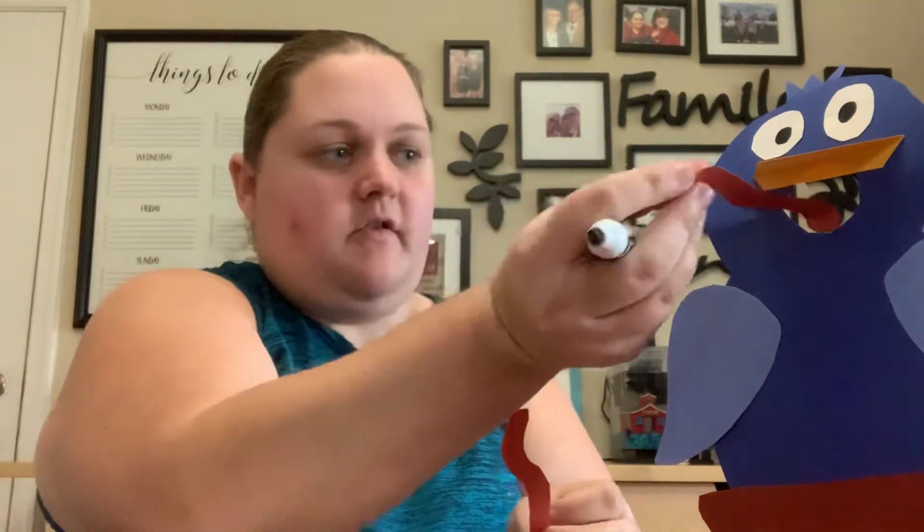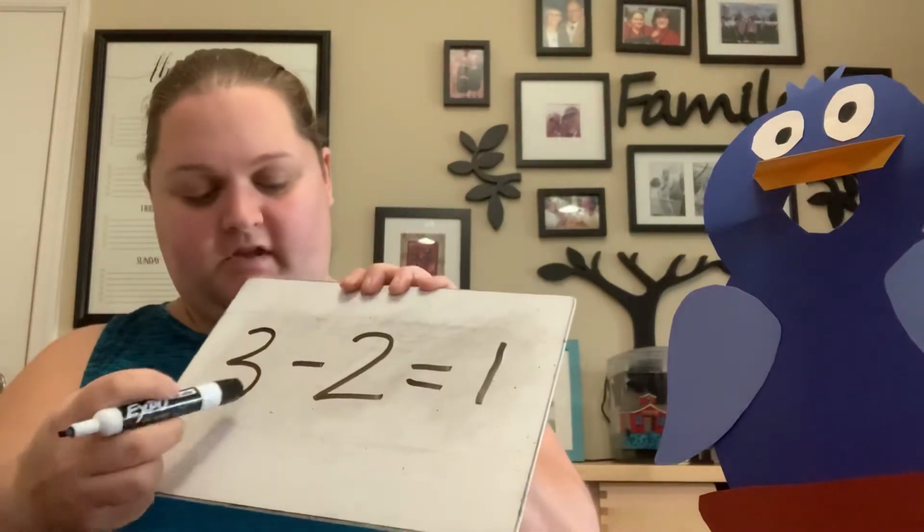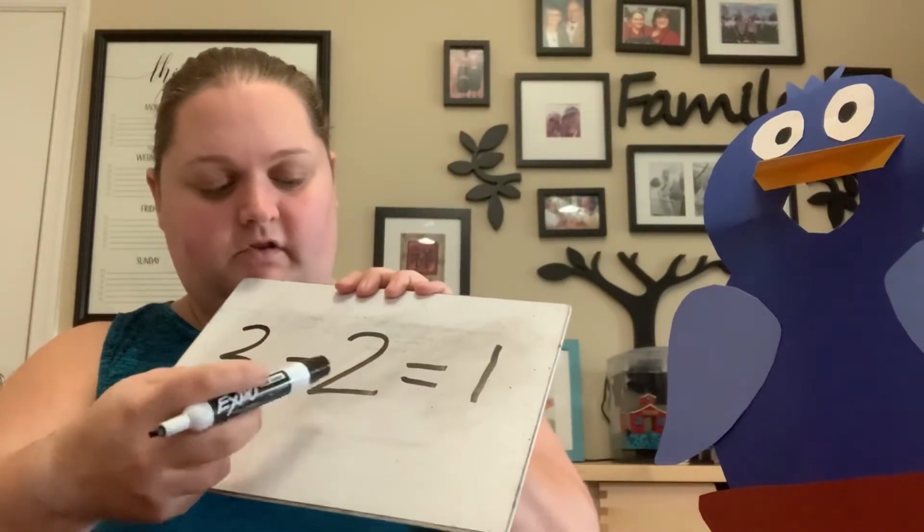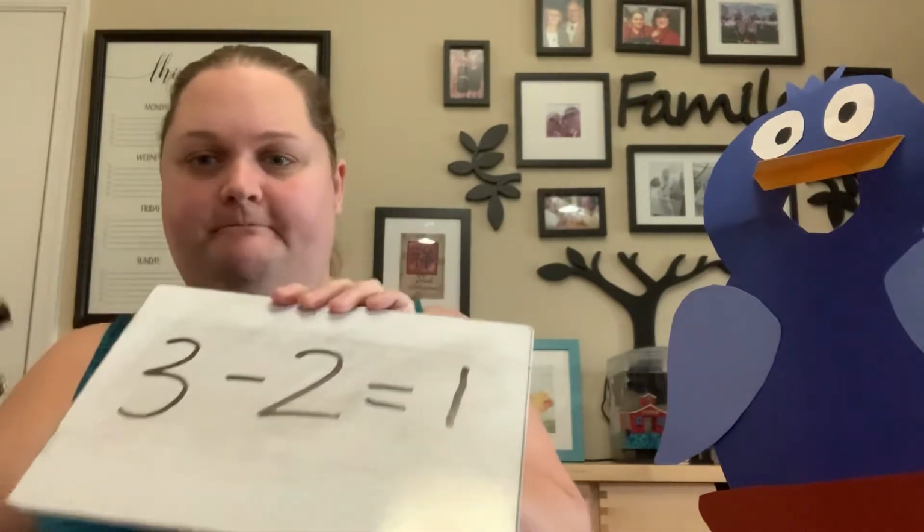So let's see, we have 3 worms. And let's feed him 2 more. Let's see how many. Maybe he just needs a little more. All right, so let's feed him 2 worms. 1, 2. And now how many worms do we have left? We just have 1 worm. So 3 minus 2 equals 1.